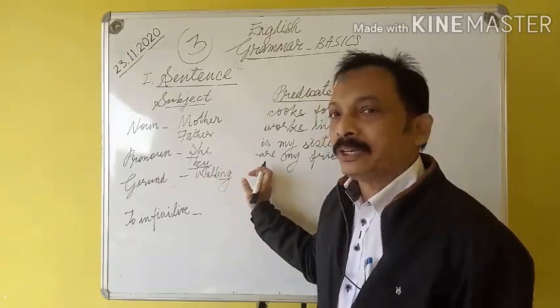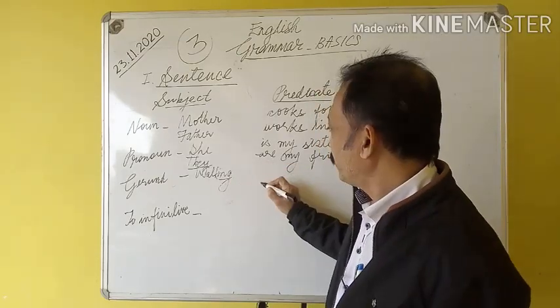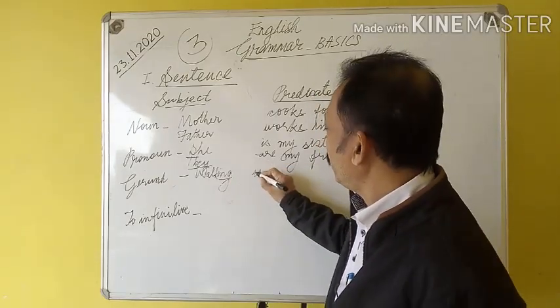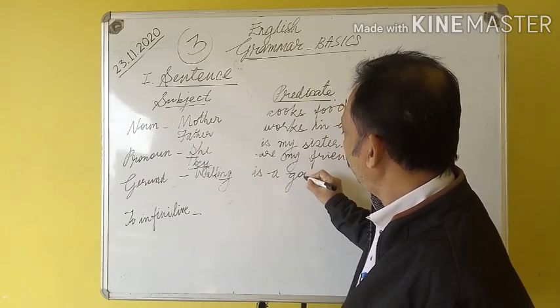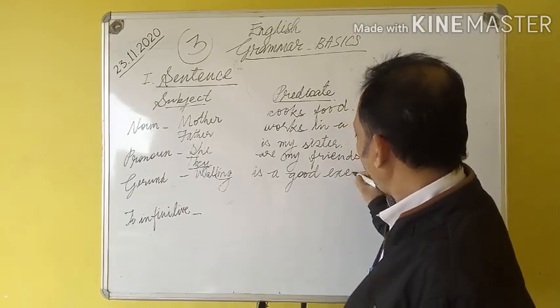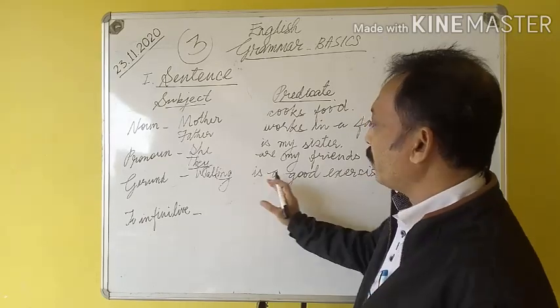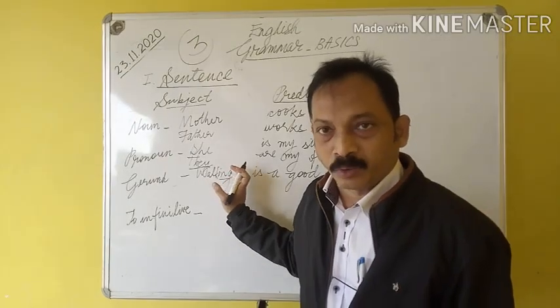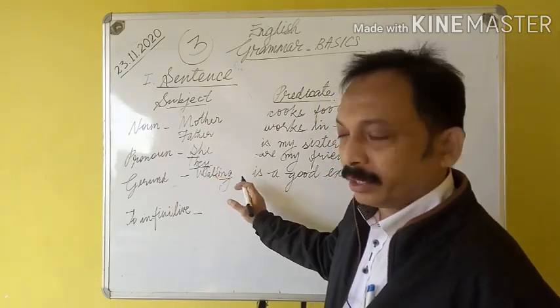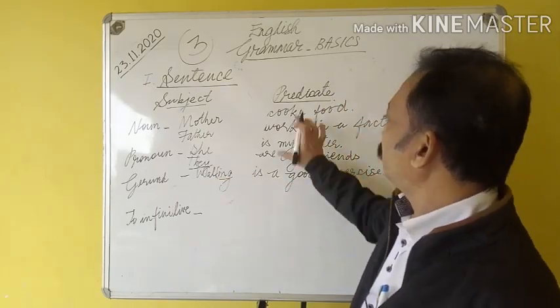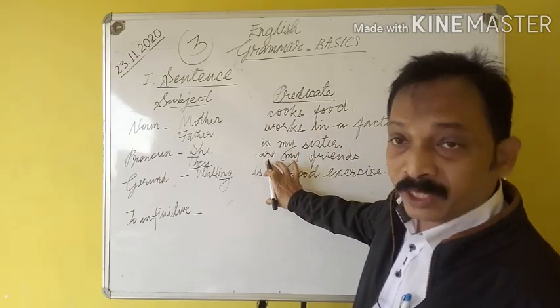So I am going to tell you the matter. What is walking? I am going to say, walking is a good exercise. So I want to say something about walking. Why did I say about walking? I said, is a good exercise. So this is the matter which I wanted to say.